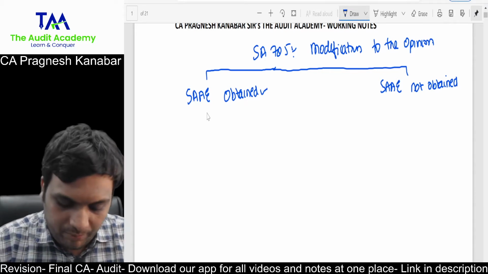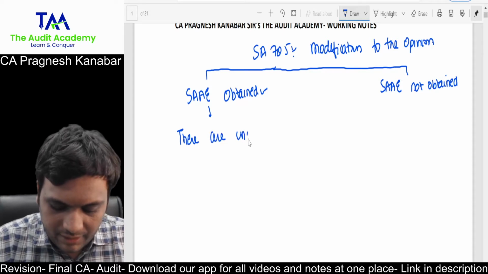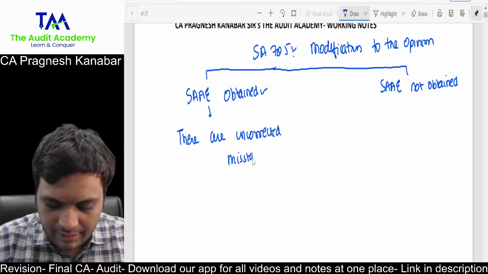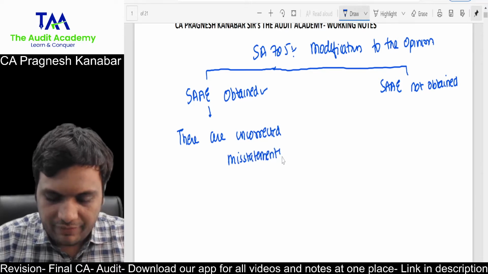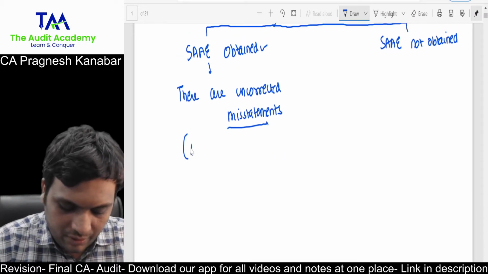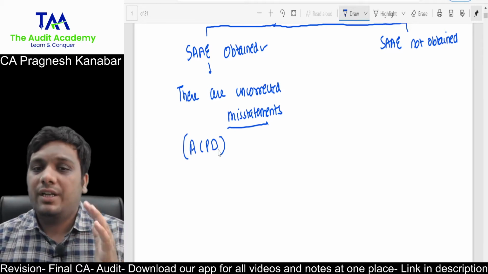If sufficient and appropriate audit evidence has been obtained, and there are uncorrected misstatements, the auditor has requested management to rectify, and they are not rectifying it. When I say misstatements, we focus on ACPD: amount, classification, presentation and disclosure.